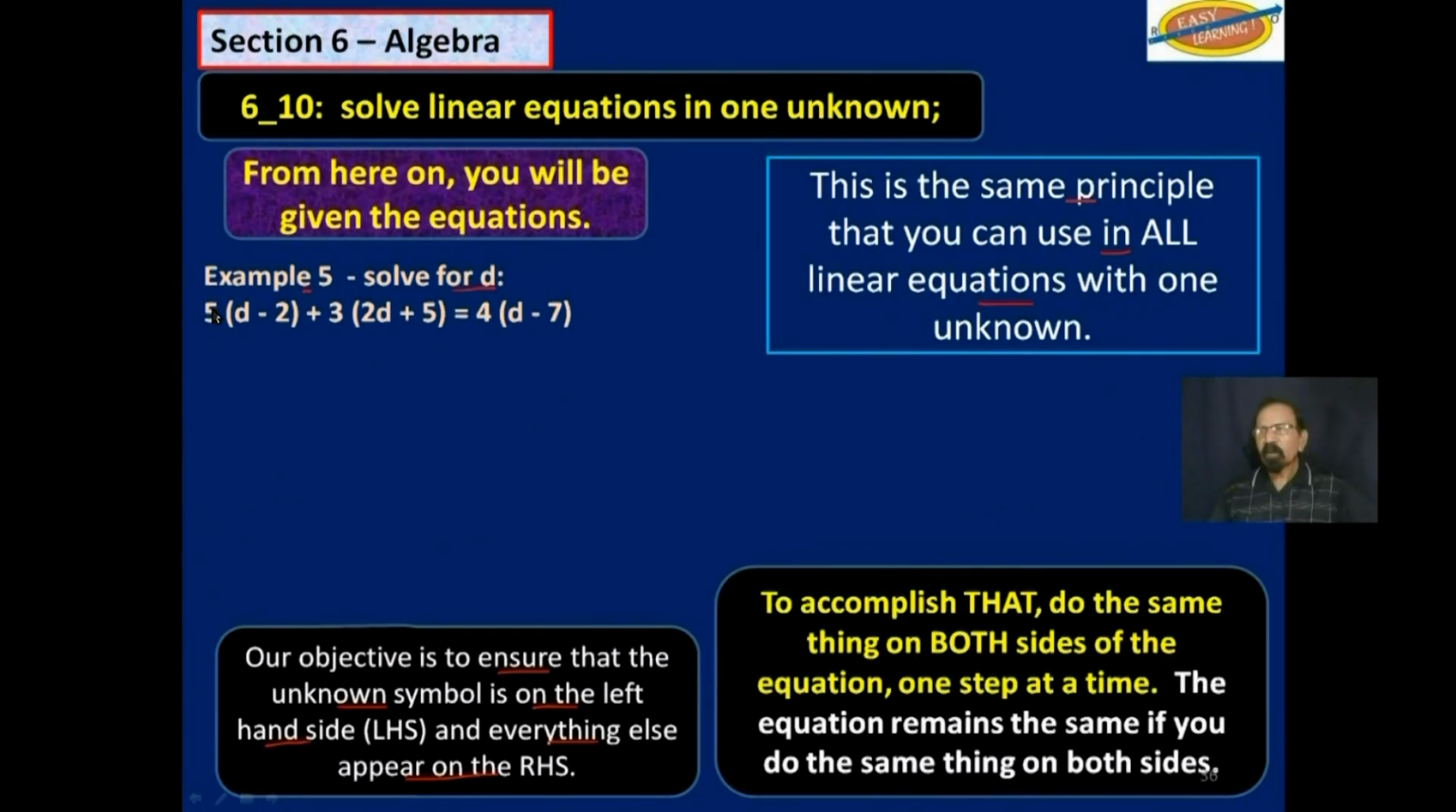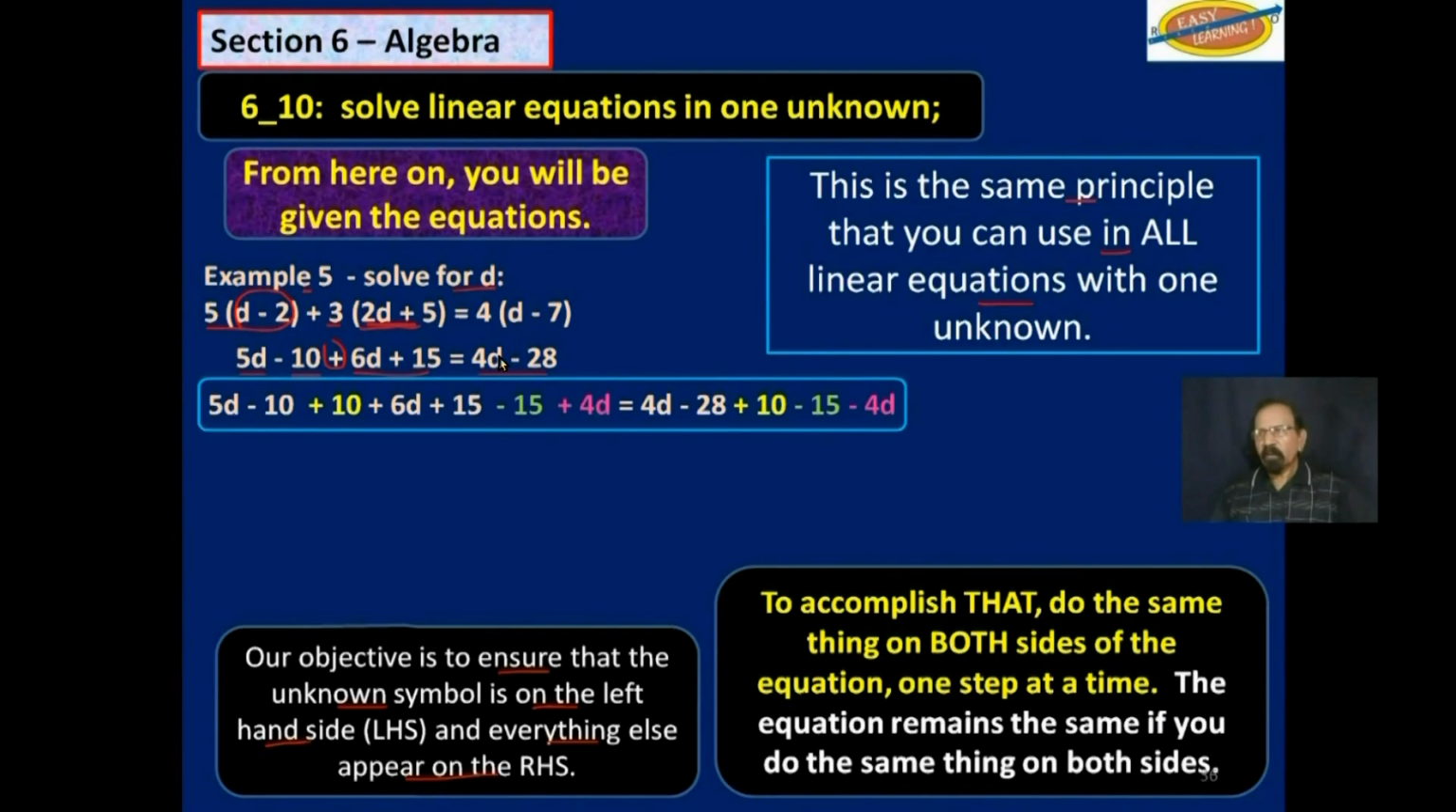So example 5, solve for d. 5 multiplied by (d minus 2), plus 3 multiplied by (2d plus 5), is equal to 4 multiplied by (d minus 7). So we will remove the brackets by using the distributive law. So this is 5d minus 10, that is 5 multiplied by everything in there, plus 3 multiplied by everything in there, 6d plus 15, is equal to 4d minus 28.